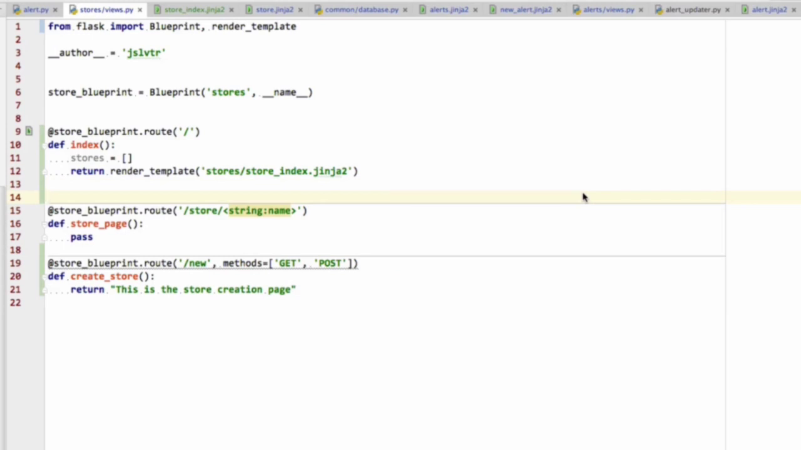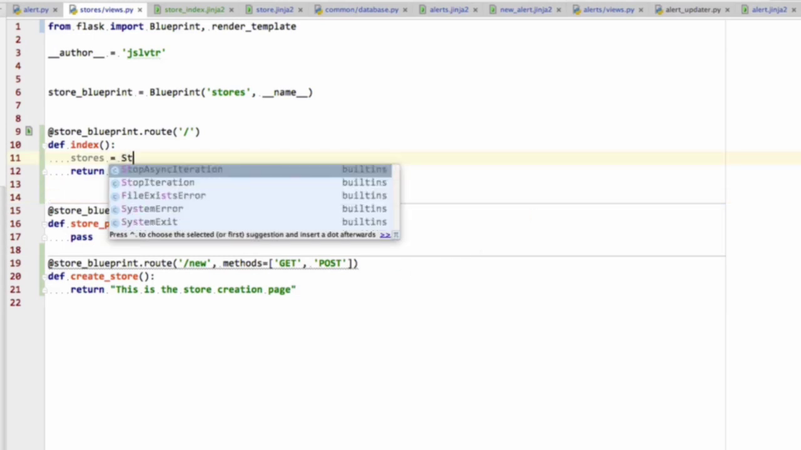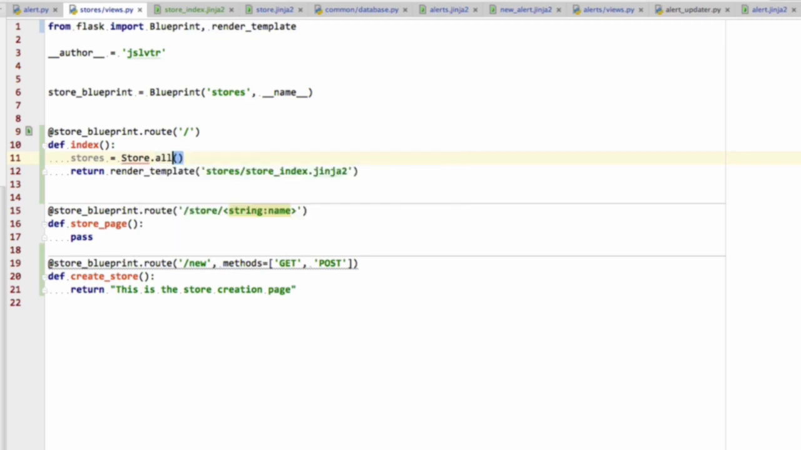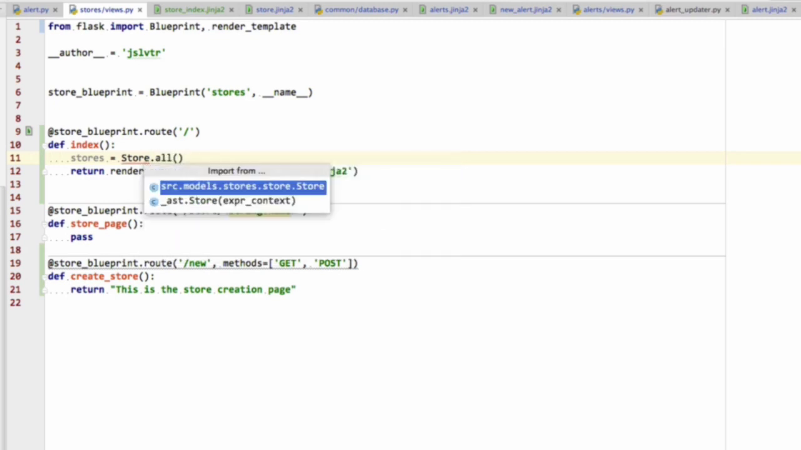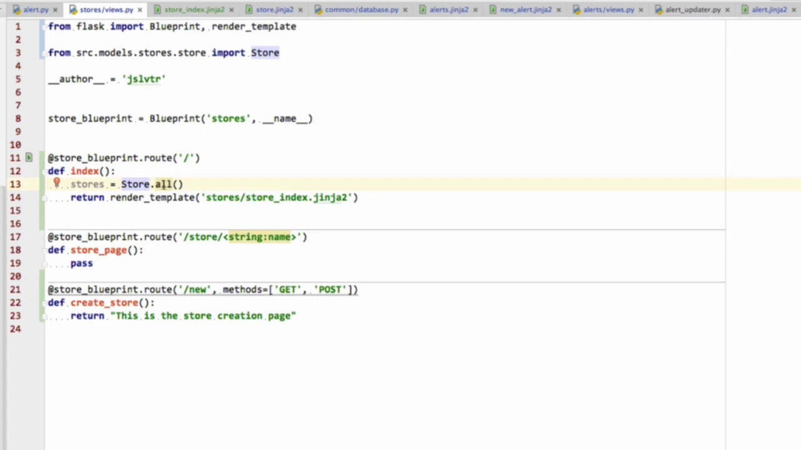Hi and welcome back. So the way we're going to do this is we're going to say stores is store.all, and we're going to have to import the store model. And now we're going to need to create this all method, and the all method is just going to return all of the stores that are currently available in our system.